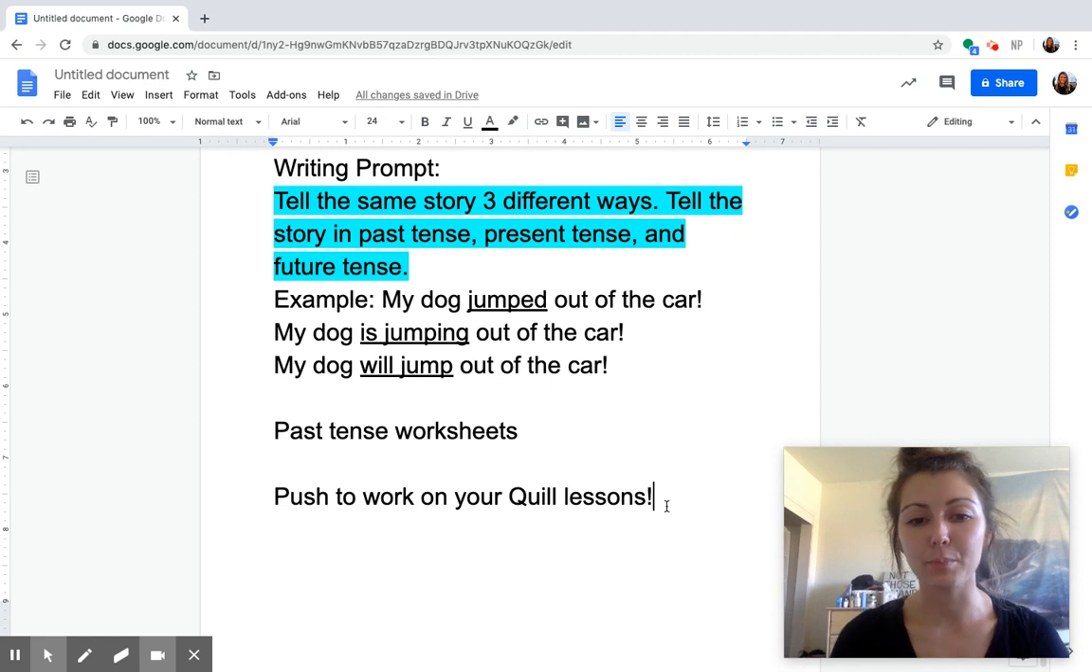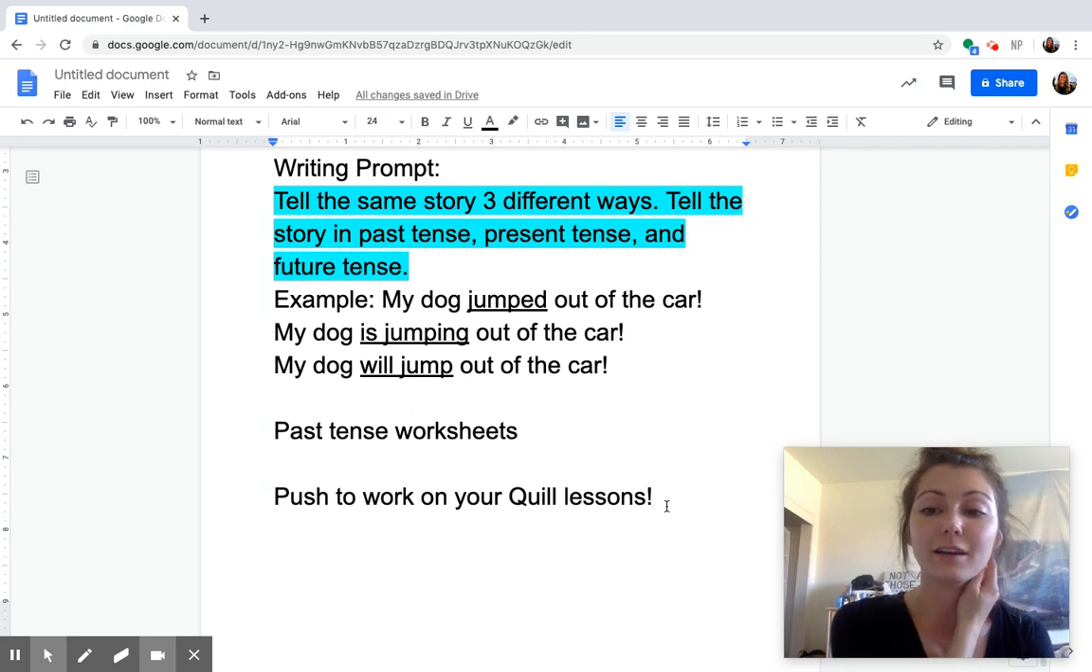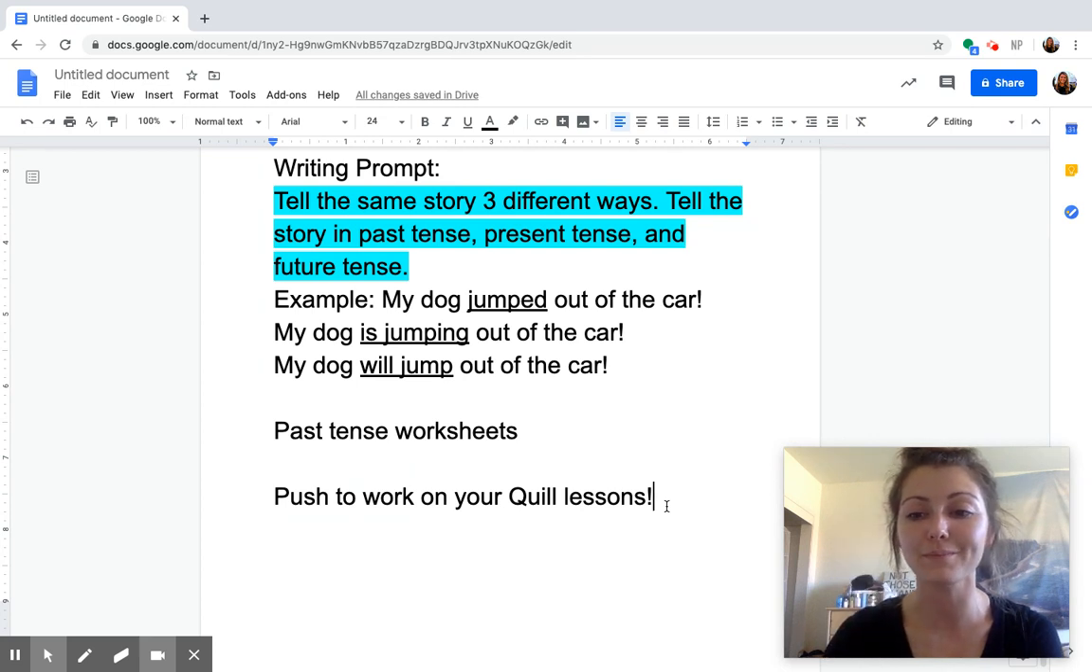And lastly, a push to work on your Quill lessons. Right now, working on sentence structure in Quill if your teacher has assigned it. If not, remember it's not required. It's just to help you get extra practice to keep growing your brain.